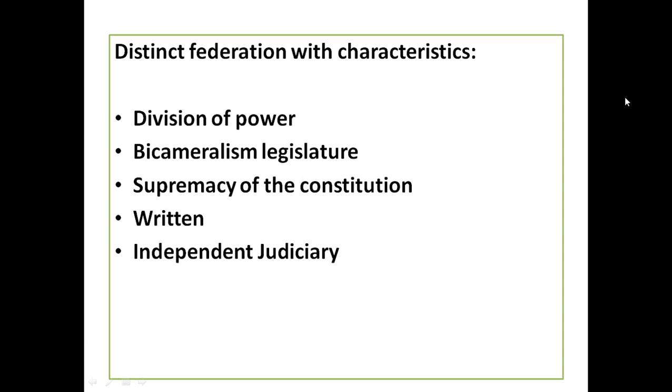And the supremacy of the constitution. It is a written constitution, and the executive body and legislative body are a part of the parliament, but the judiciary is a separate body in India. So judicial means what? Law and order, lawyers, judges, rules and regulations, all those things are independent in India. So that is one of the main features of the Indian Federation.